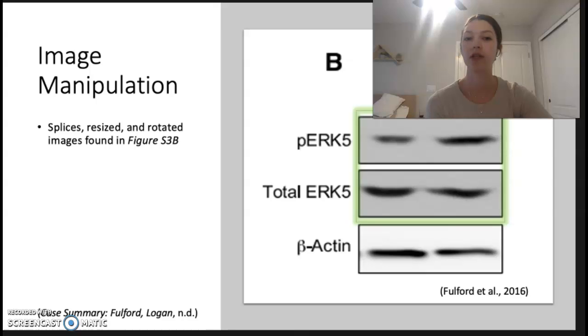Another manipulation of a Western blot was in figure S3B. Here in green, we see that there is splicing and resizing as well as rotation of the Western blot.